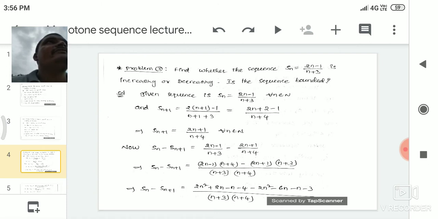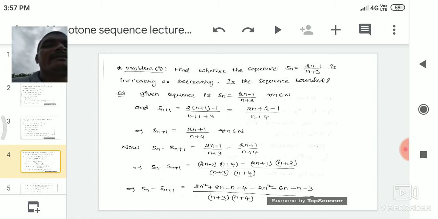That is, here we find the value of Sn minus Sn plus 1. If Sn minus Sn plus 1 is less than 0, the given sequence is an increasing sequence. If Sn minus Sn plus 1 is greater than 0, then we say that the given sequence is a decreasing sequence. So here we use the first way condition.